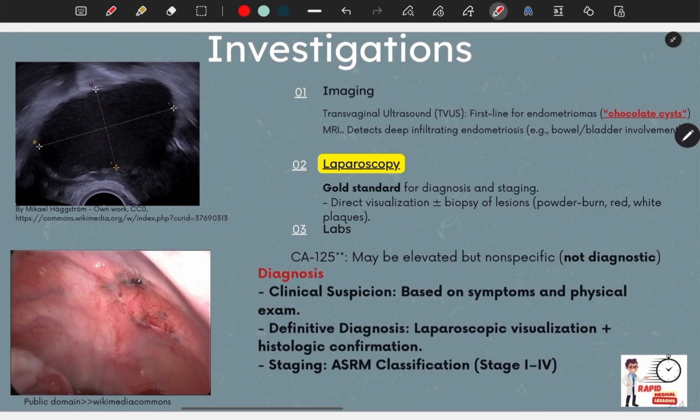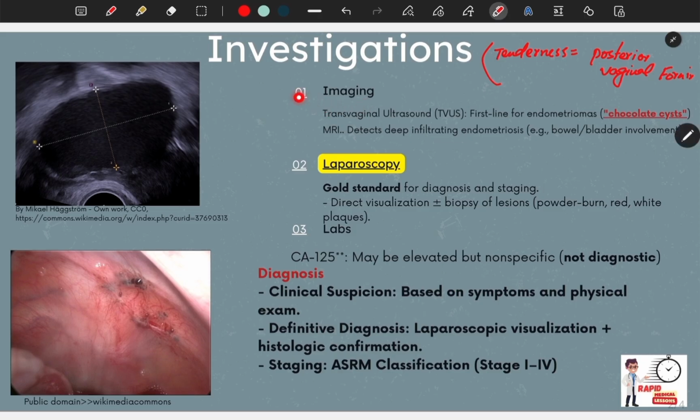On physical exam, you might find tenderness in the posterior vaginal fornix. Where do you find tenderness? In the posterior vaginal fornix. Palpable nodules may be found in the ligament between the sacrum and uterus. That ligament is called the uterosacral ligament, or in the rectovaginal septum, which is present between the rectum and vagina. But remember, 20 to 25% of patients are asymptomatic, diagnosed incidentally during surgery for other reasons.